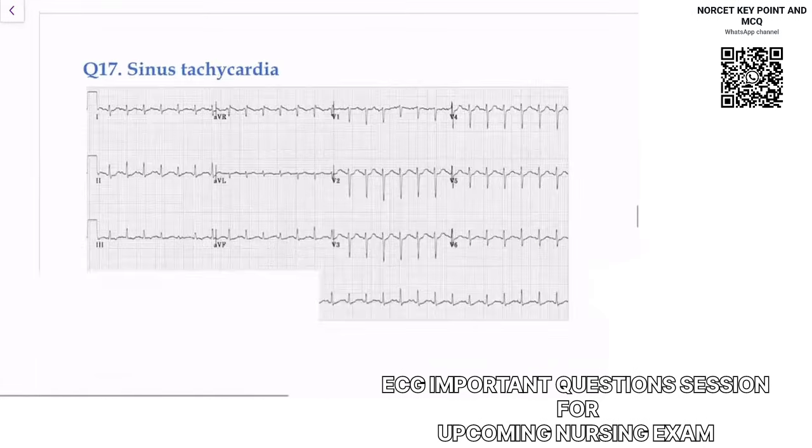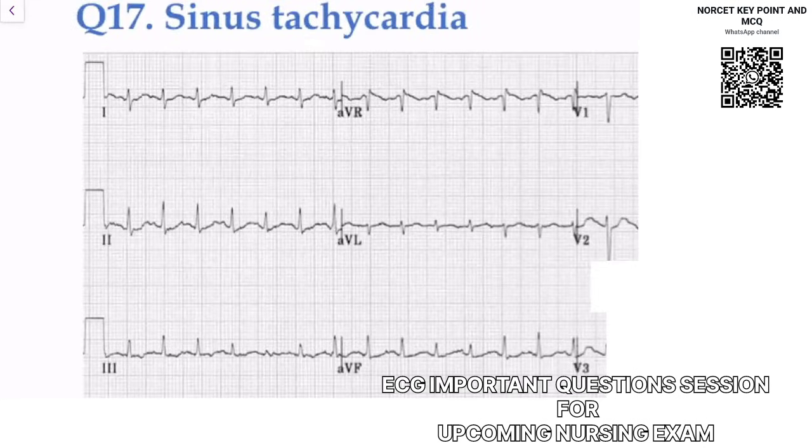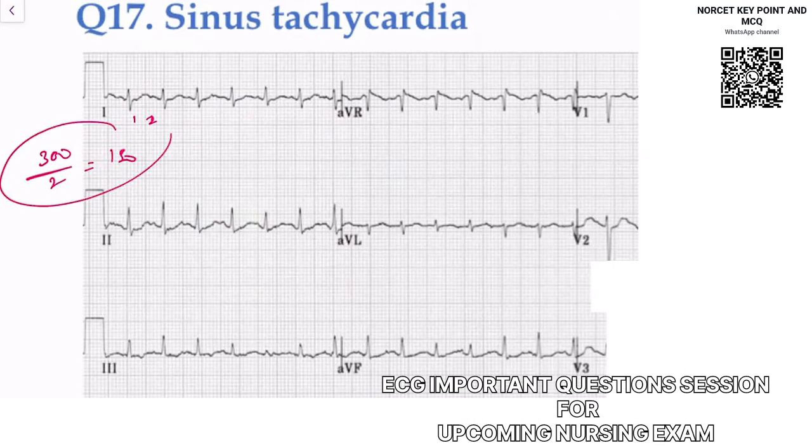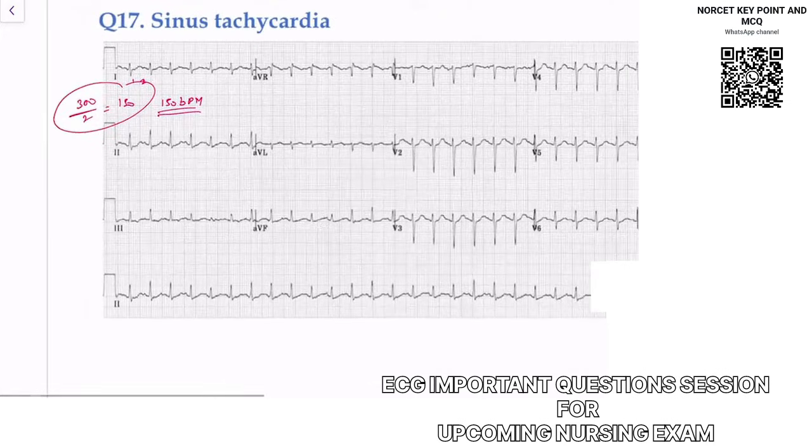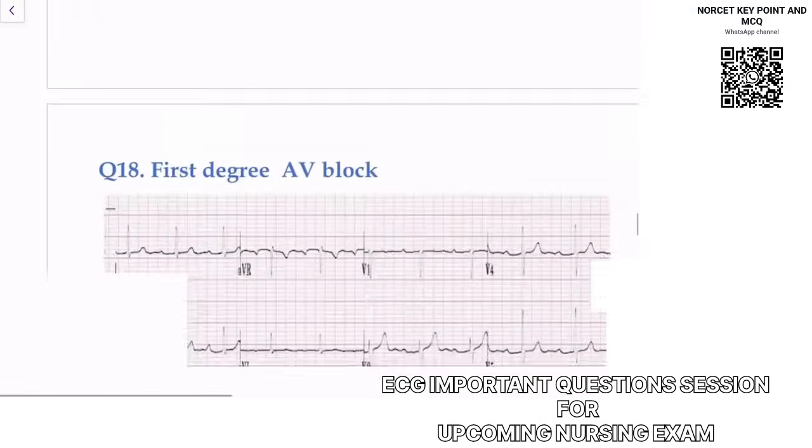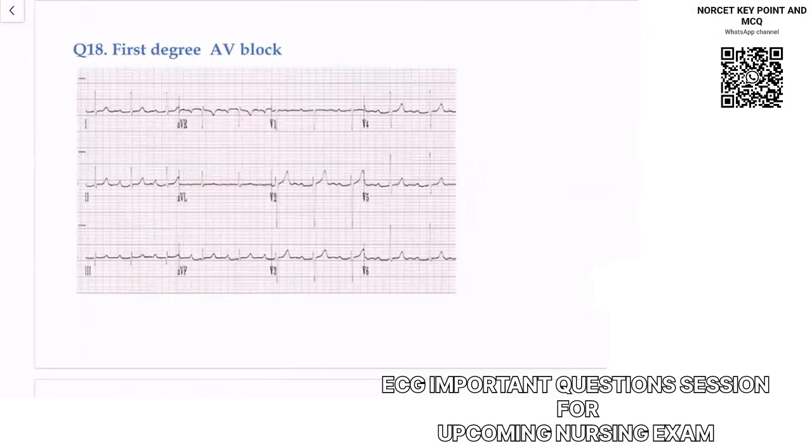Okay, if I see this ECG, you can notice again sinus tachycardia. How to tell sinus tachycardia? You can notice there is 1 box, 2 box, 1 box, 2 box. So if I say 300 divided by 2 boxes, this will come to 150. So the heart rate in this will be 150 beats per minute, right? Am I clear? 150 beats is sinus tachycardia. Okay, then let us see some other ECGs.